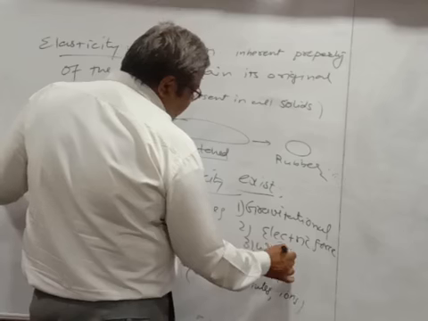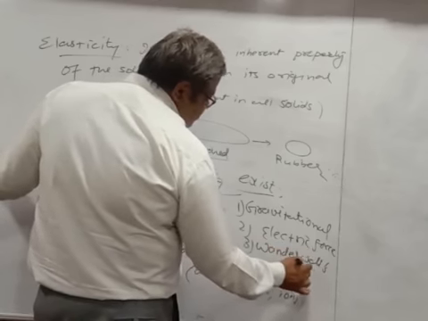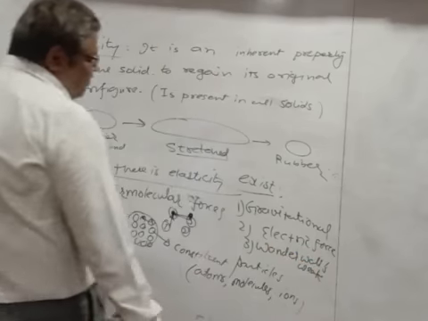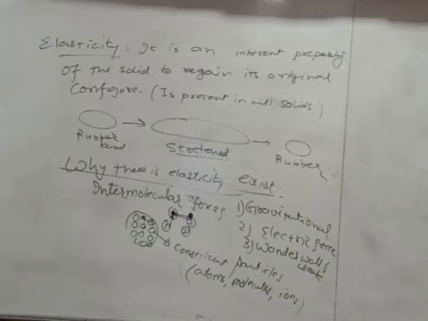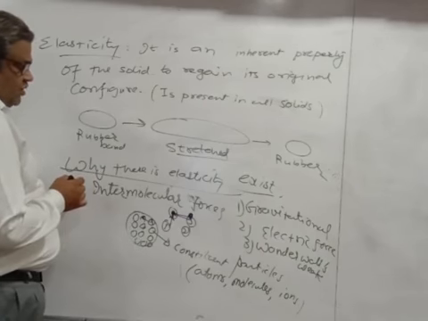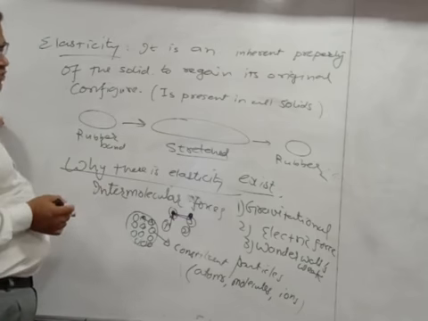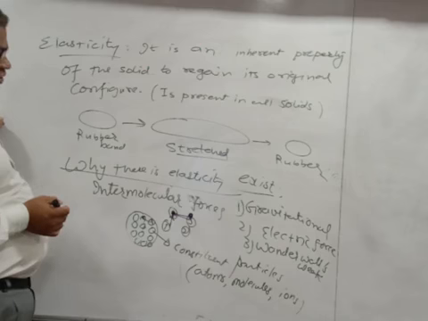So why is there elasticity? Elasticity is there because of the intermolecular forces, and mainly these are there because of the gravitational force, the electric force, and the van der Waals weak forces.